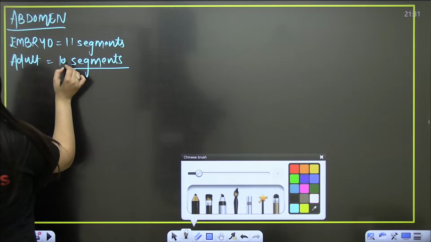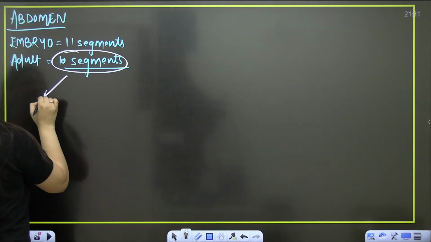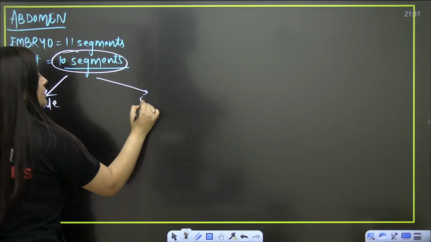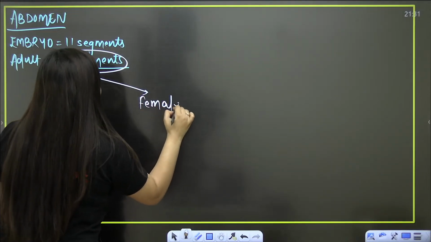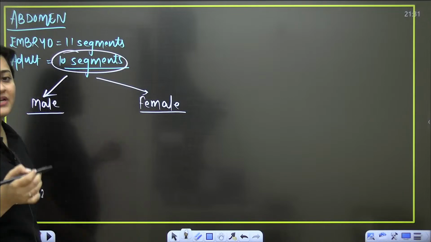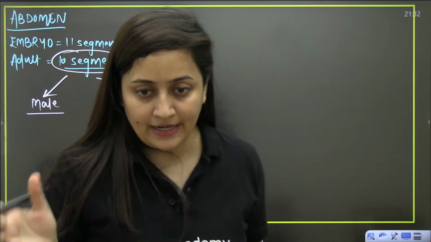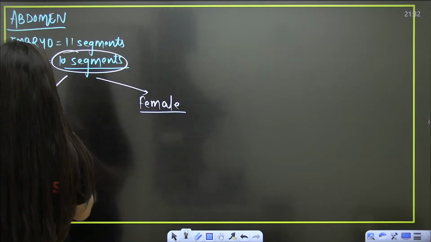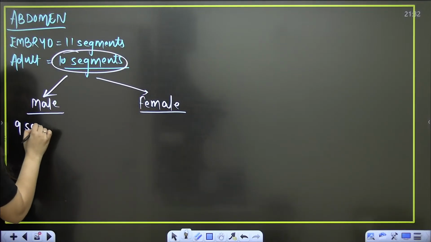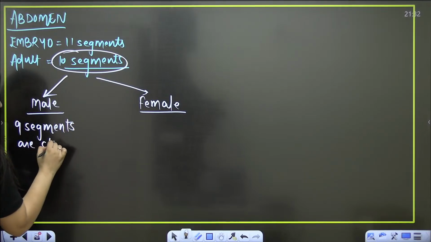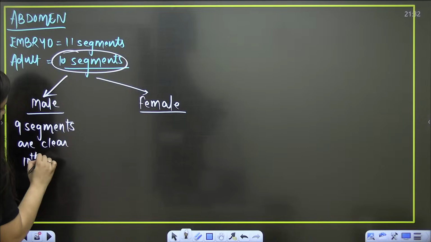As I told you, a total of 10 segments are there, and I also told you that there will be sexual dimorphism. We can just look at the cockroach and say which one is a male and which one is a female. In the case of a male cockroach, 9 segments are clearly visible and the 10th one is modified.